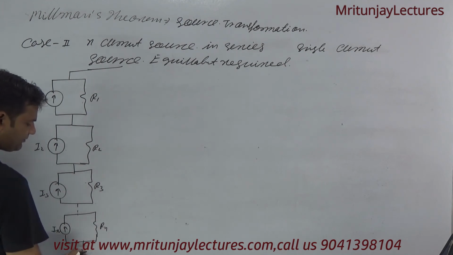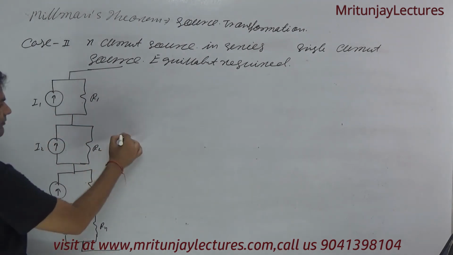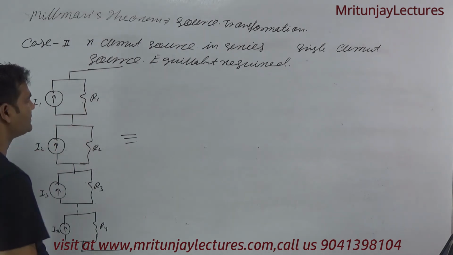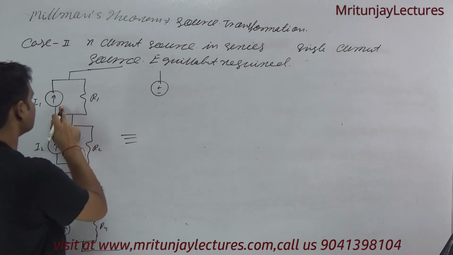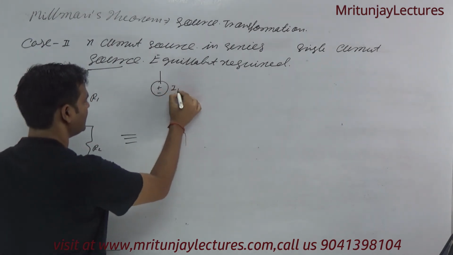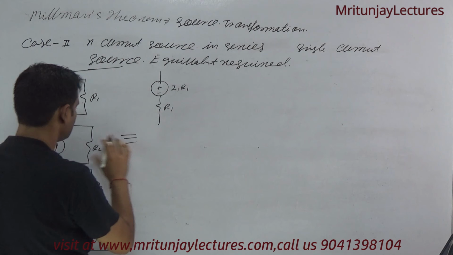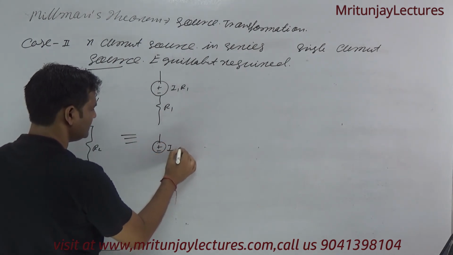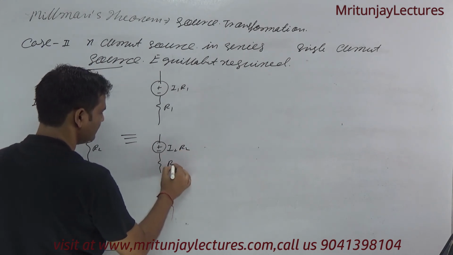Now this one is converted into a voltage source, simply plus minus, direction of current is opposite, that's why I1 R1 with resistance R1. If this one is converted, I2 R2 with resistance R2.